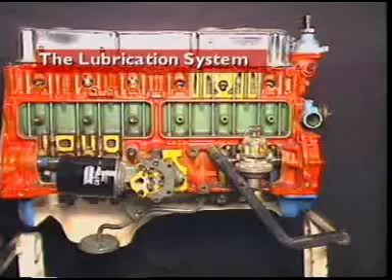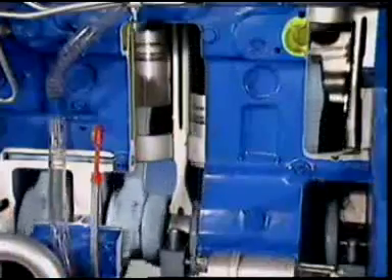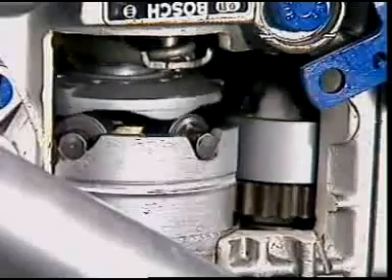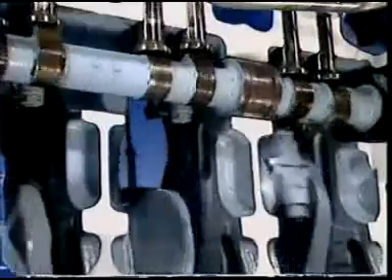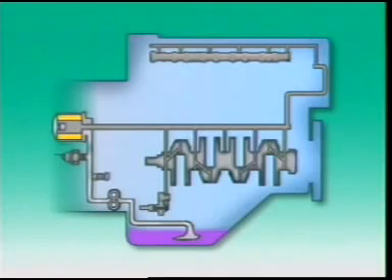This section examines the lubrication system. All moving parts in an engine require lubrication. That is, the application of oil to moving parts to reduce friction between them. A lubrication system distributes oil through the engine.